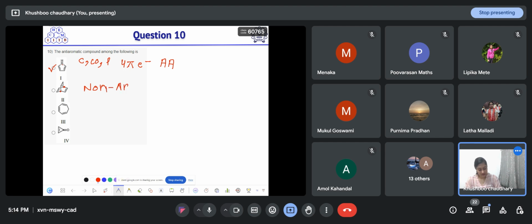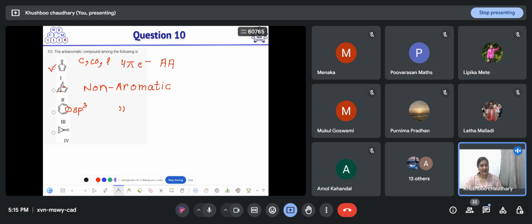Third one, aromatic, non-aromatic, or anti-aromatic? Non-aromatic, because it also contains an sp3 hybridized center. That means it becomes non-planar, and if it is non-planar, then it is non-aromatic.